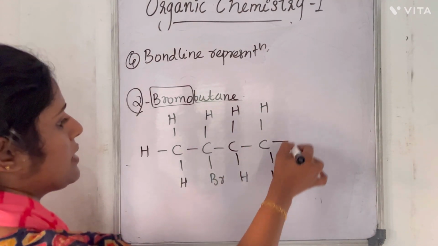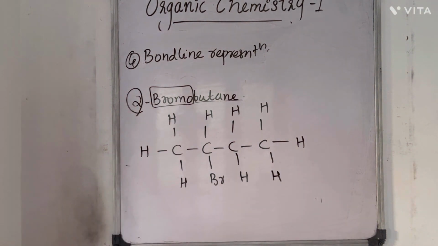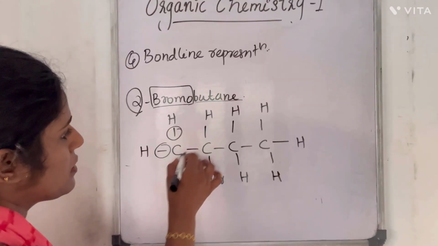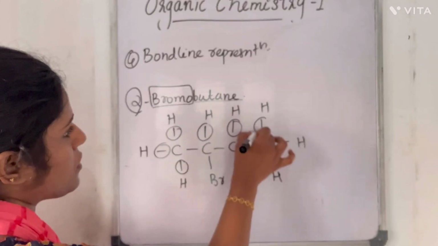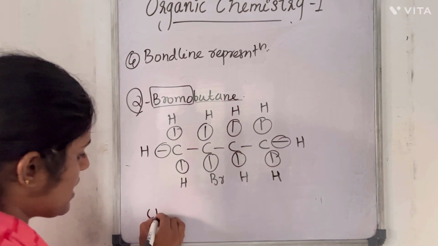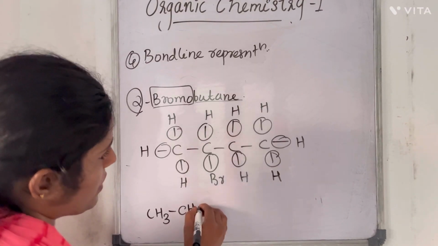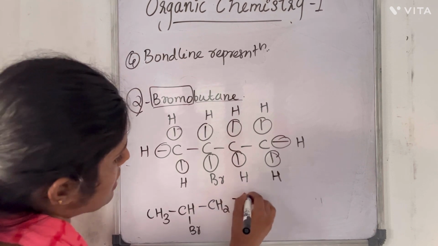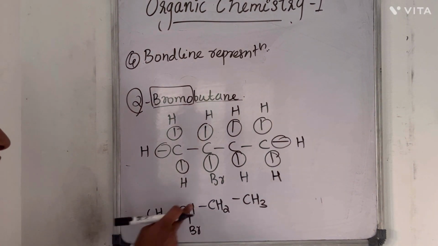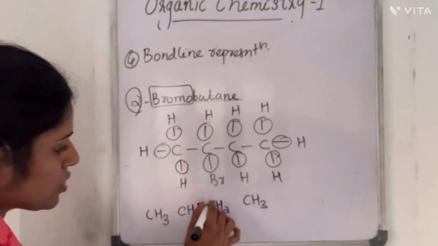Okay, so this is the dash or complete structural formula of 2-bromobutane. What will be the condensed structure? We have to omit all the single bonds. So that will be CH3, CHBr, CH2, CH3. We can even omit these bonds also. You can even write this Br here, no issues.